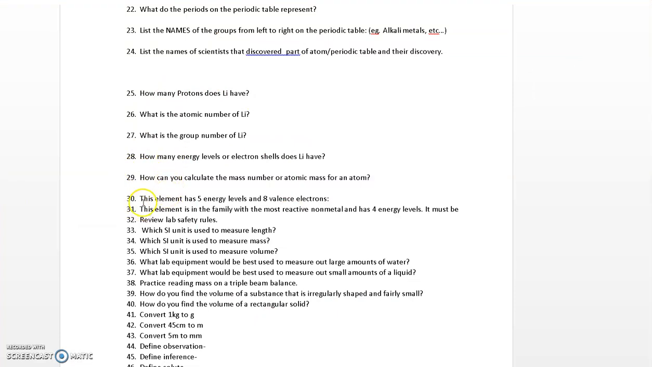Let's look here. Review the lab safety rules. You guys know those. Just go back and look over them. You can Google that if you need to.